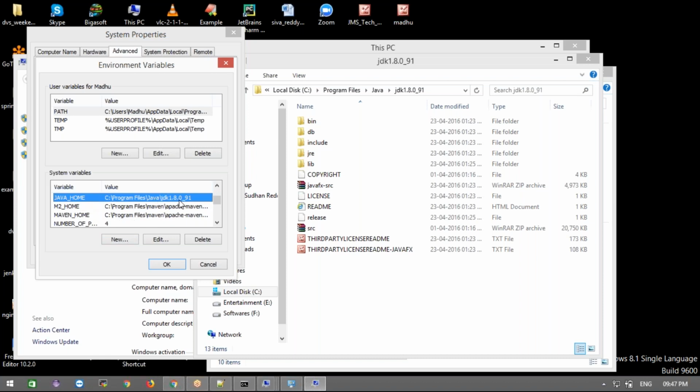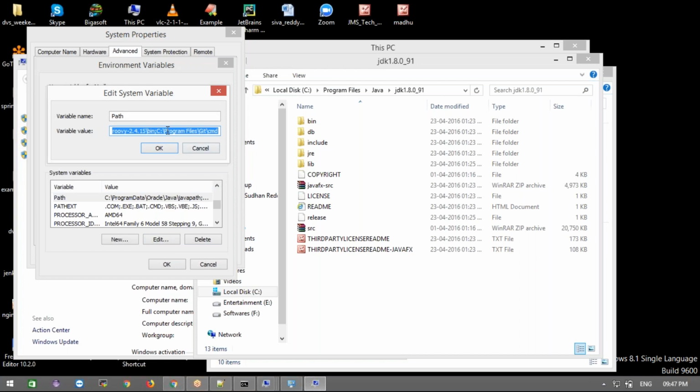Okay, this path will come up here, and next we also need to set it up in the Path. In the Path, go to edit here. You already have the path. And remember one thing, guys, very carefully: don't delete all the stuff that was there earlier, keep it like this. And if you want to add Java, at the end of this you can put a semicolon.